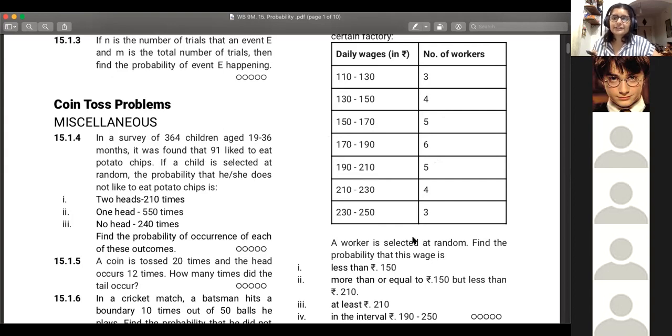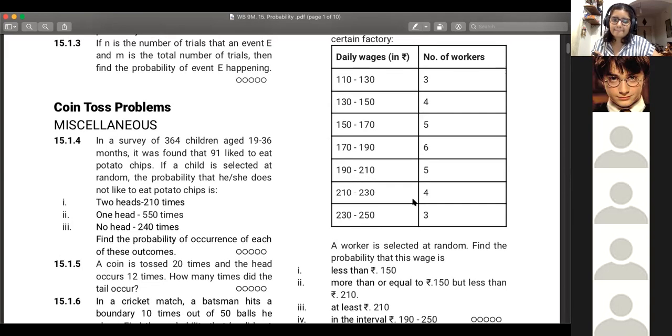Solve it, send it on chat. Yeah, Suhani? Ma'am, will the 4 workers we counted be included, because their wage can be exactly 150 as well? Yes. Okay, so it will be 7. Suhani, you raised a good point. Because we haven't done the statistics chapter yet, there's something we'll touch upon there.